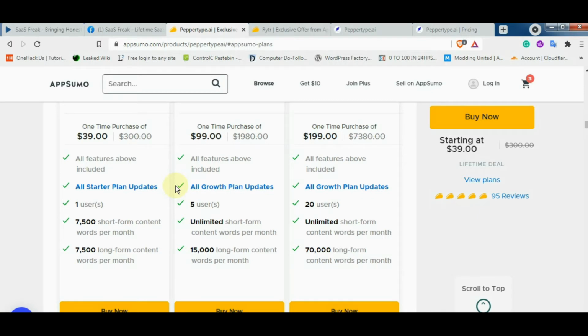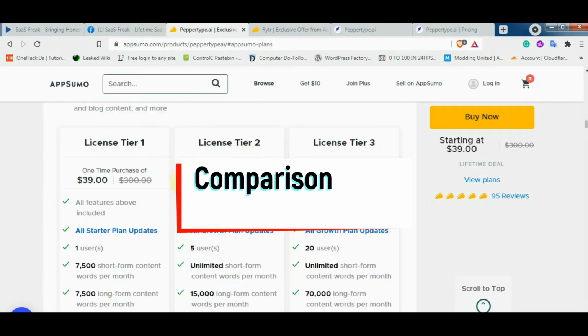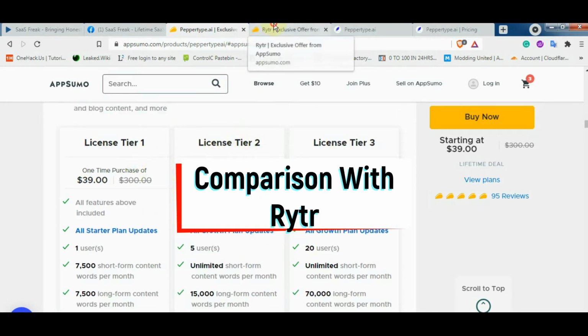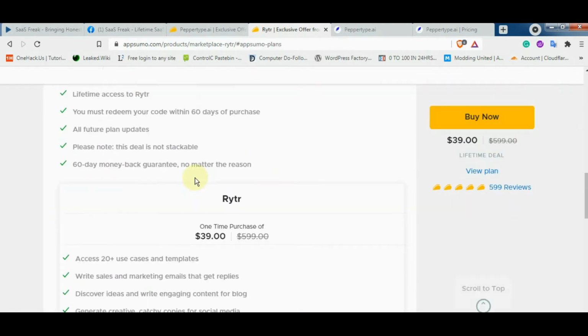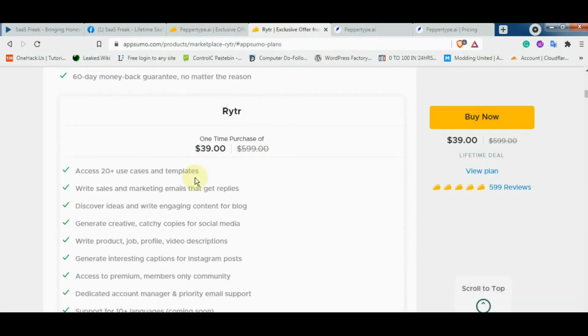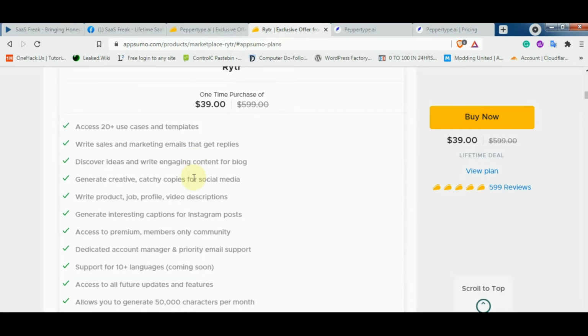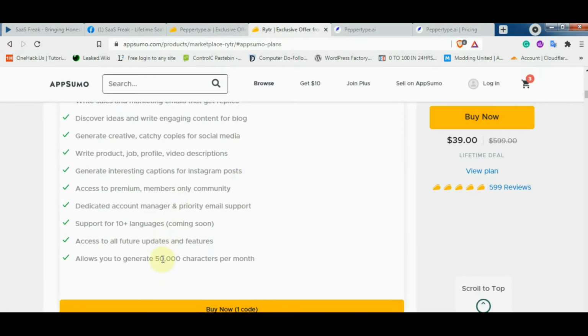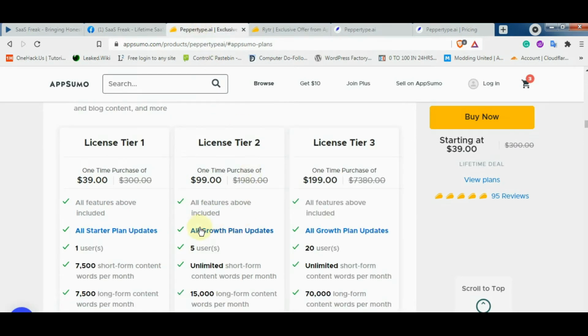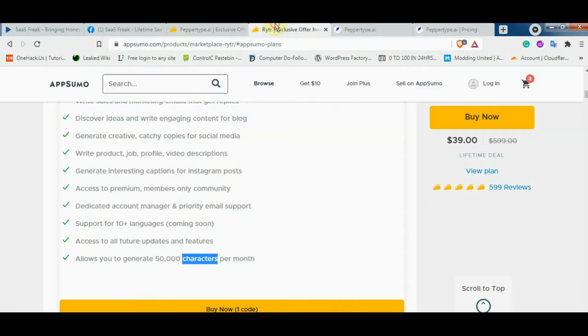Okay, so if we compare the pricing with Writer, I have opened the Writer page as well. Here is the plan of Writer. Basically, Writer only has one plan on AppSumo, that is $39, and that will give you access to 50,000 characters per month. So don't get confused, it is characters here and words there.